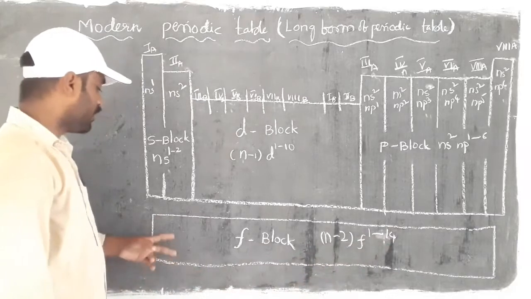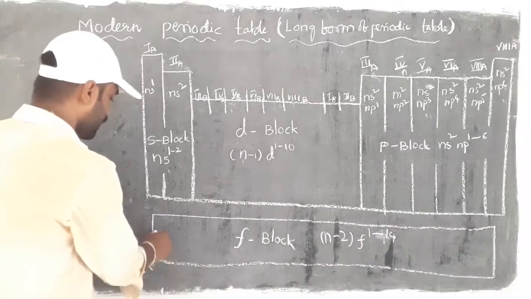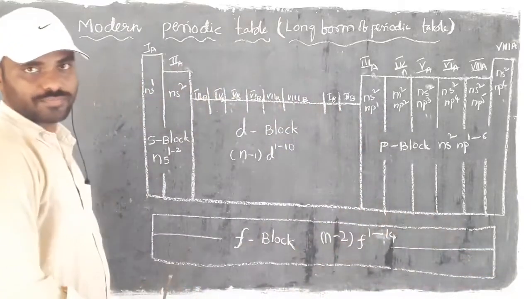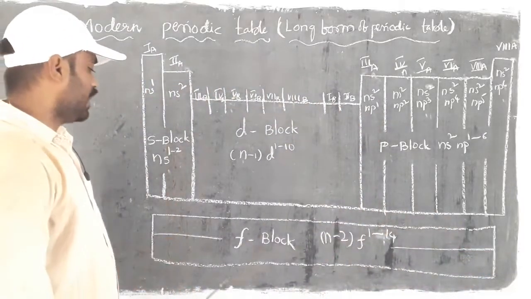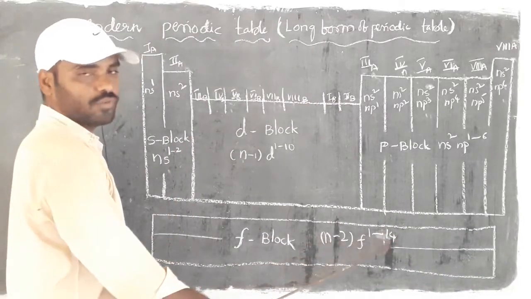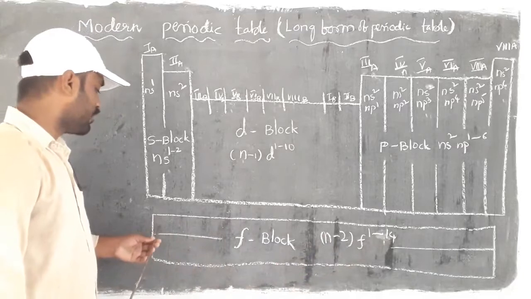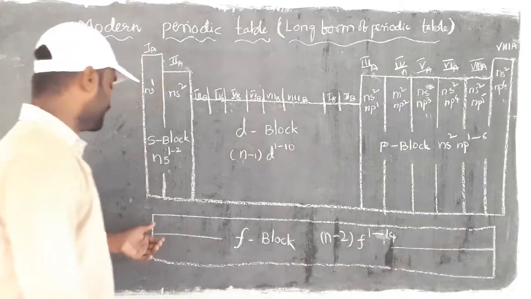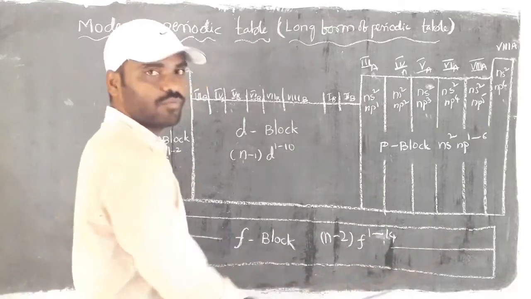Here we can see 2 horizontal rows, which we will see in more detail later. So the f block configuration, again I am saying, is (n-2)f1 to 14, meaning whatever the elements start from here, cerium, to here, lutetium, 14 elements are there.